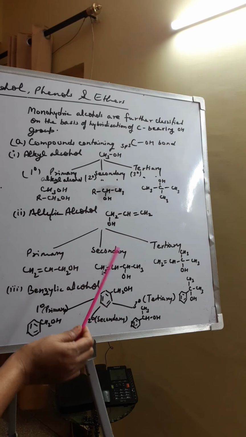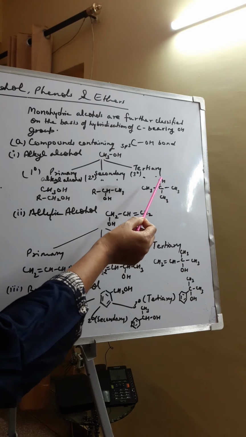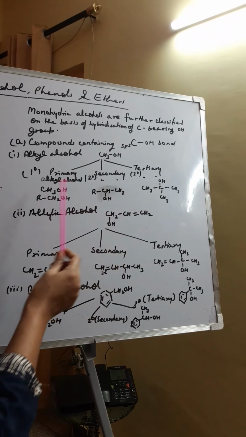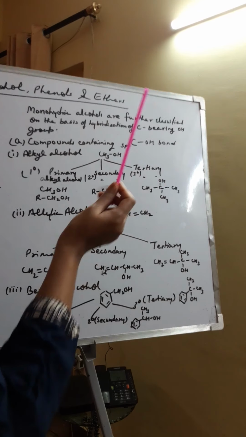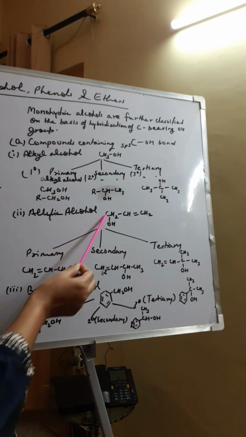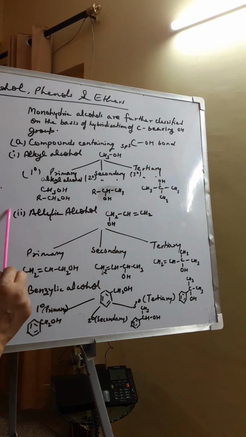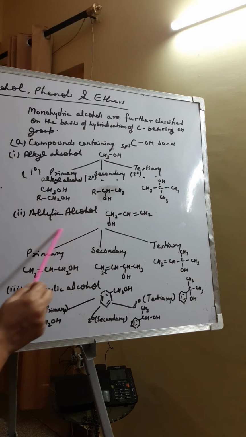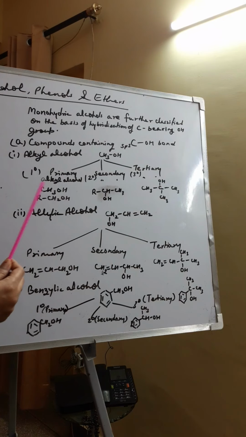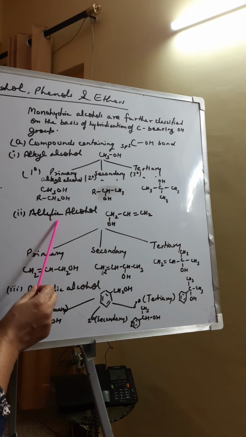So on the basis of the number of hydrogens present on the carbon bearing the OH group, they are classified as primary, secondary and tertiary. Now the next category is allylic alcohol. In this type of compound we have the next type, that is called allylic alcohol, and you know it very well. What do you mean by allylic carbon?